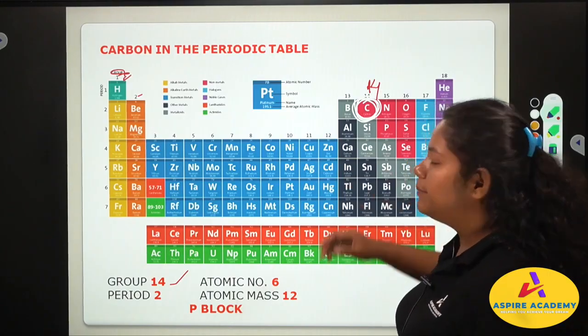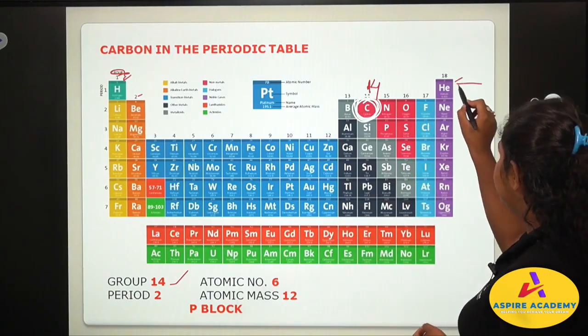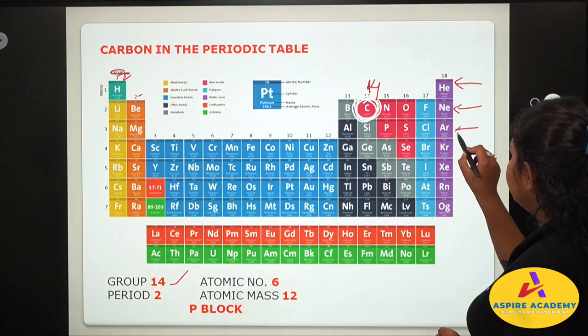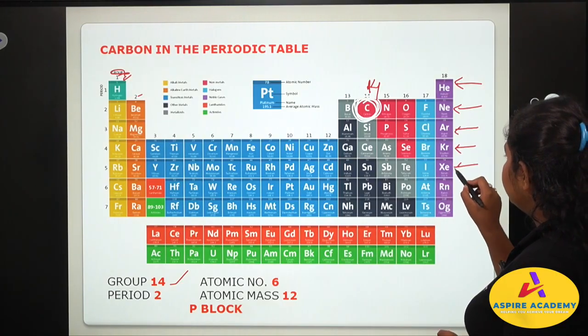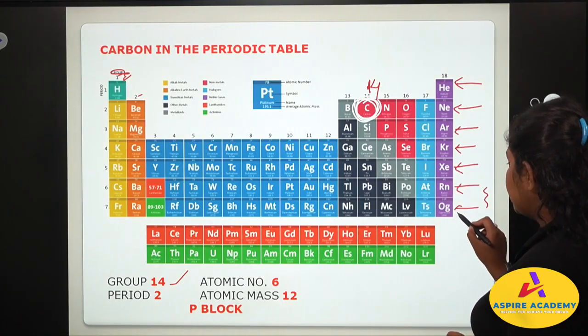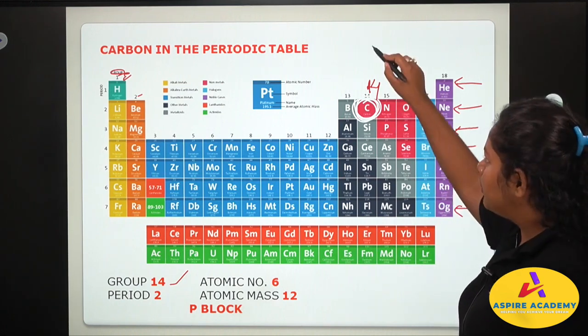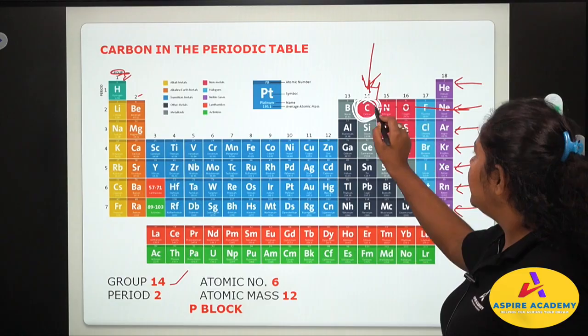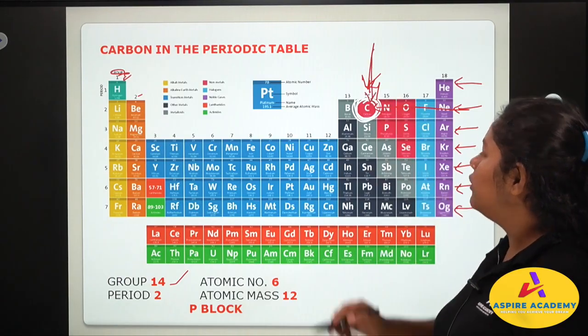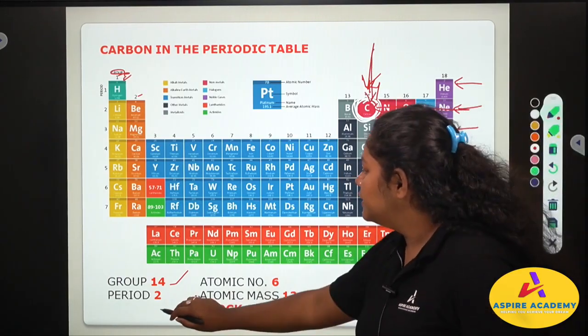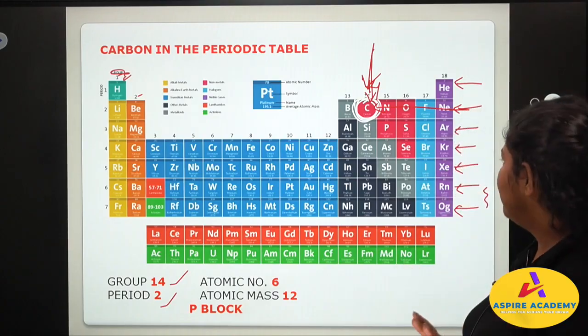It is in period number 2. This is the first period, second period, third period, fourth period, fifth period, sixth period, seventh period. So the carbon is in group number 14 and period number 7. What did I tell?